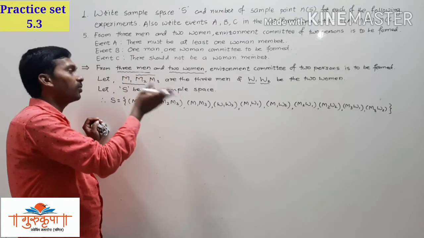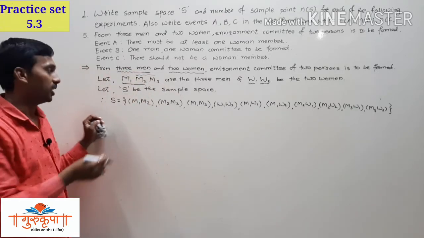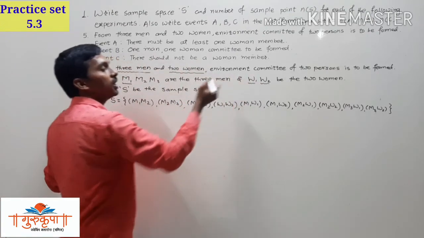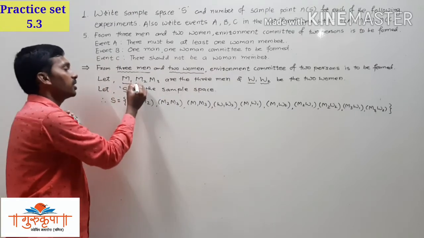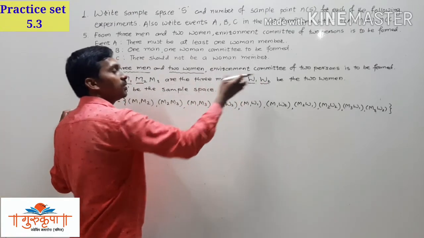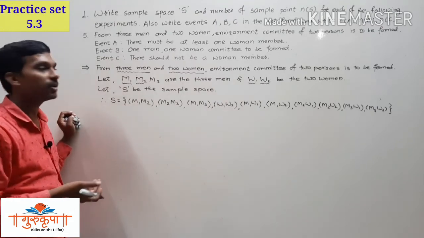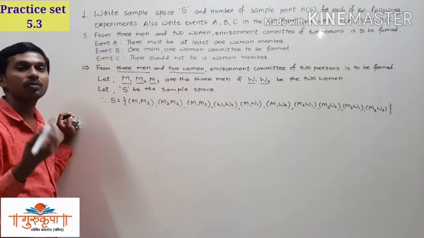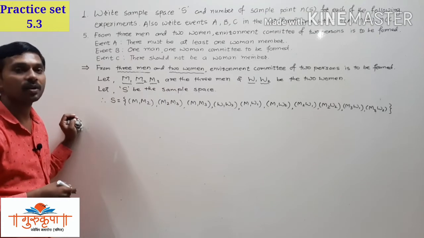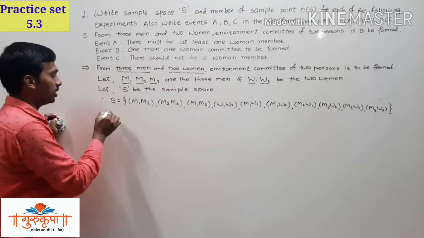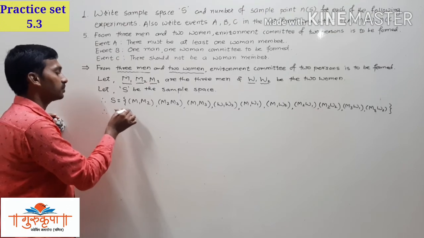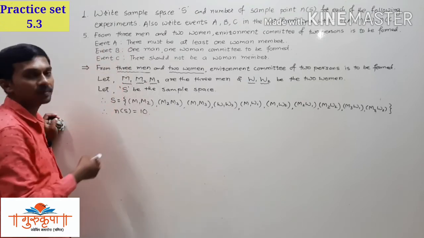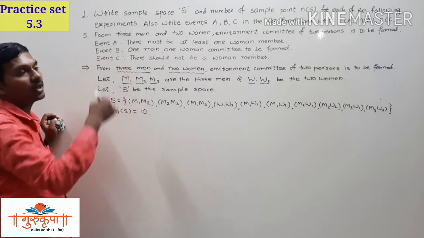And now we have to form the committees combined. Compare M1 with both these women separately and get 2 committees. Compare M2 with both the women separately, and again we get 2 committees. And then compare M3 with W1 and W2 separately, and we get 2 more committees. So in total how many committees do we have? 10 committees in all. So here you can write, therefore, n(S) is equal to 10. Now we have to write the event A in set form, and we have to find n(A).